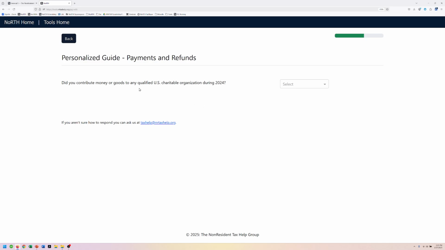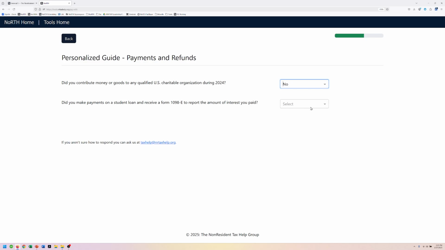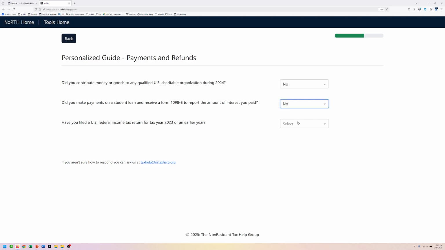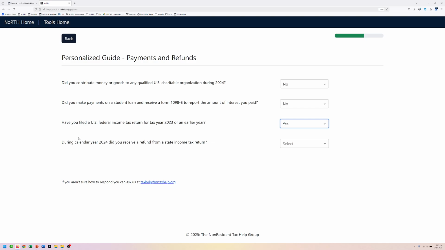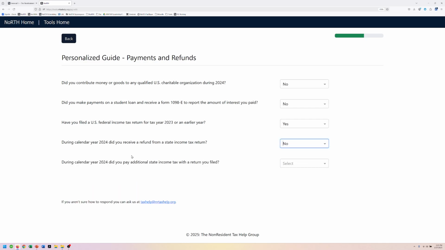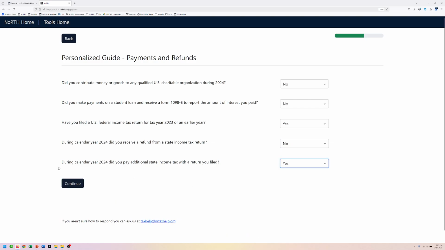All right. Did you give money to a charity? Nope, she did not. Did she have any payments on a student loan? Nope, she did not. Did she file a tax return? Yes, she did. During the year, did you get a refund from the state income tax? No, remember, she had a terrible day in our tax clinic. She had to pay some additional state, so we're going to say yes here.